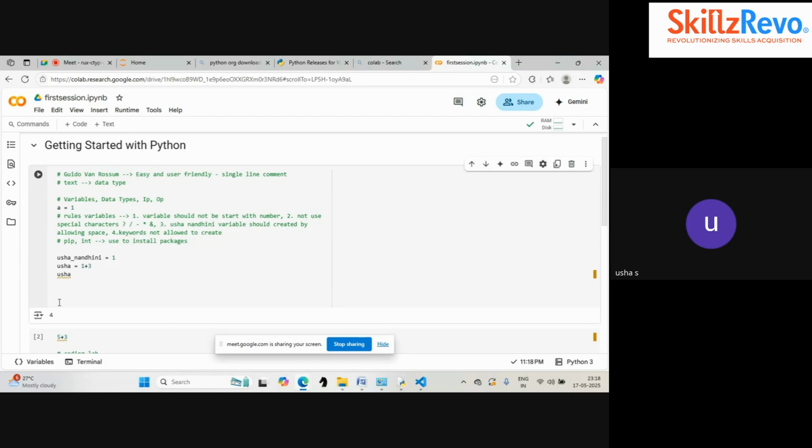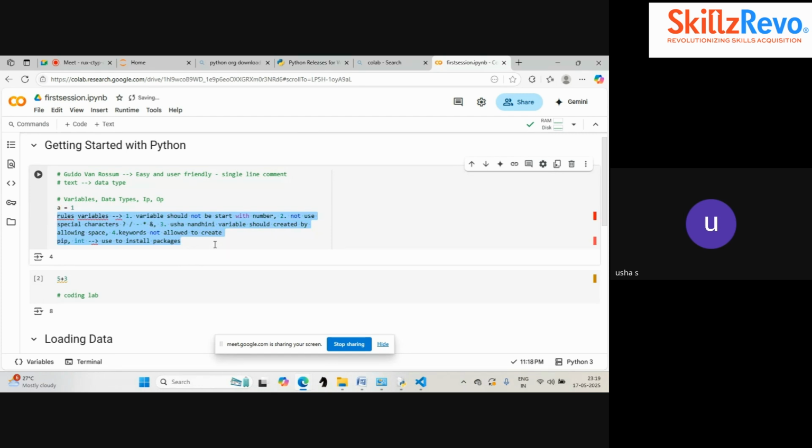Variables, which we have seen right now, are completed. Let us move on to the data types. I can make this a separate cell. Ma'am, do we need to use a hashtag symbol before the comment every time? Yes, you need to use this. But if I don't want this to be a comment, I can simply use control forward slash on my machine. Now it is uncommented. If I want to comment all this, I can just select and press control forward slash, and it will be commented.